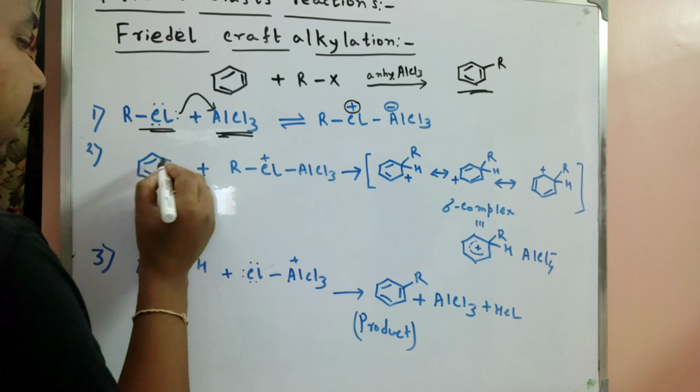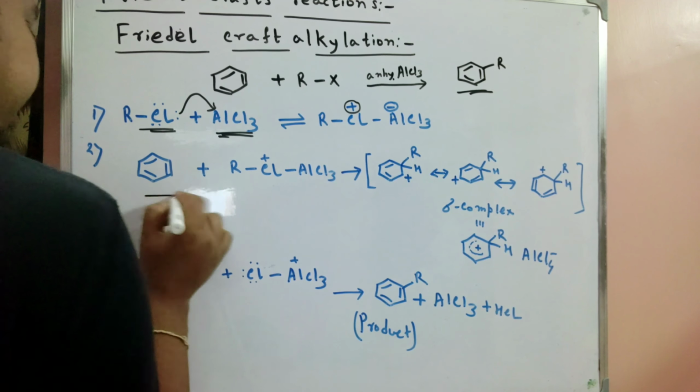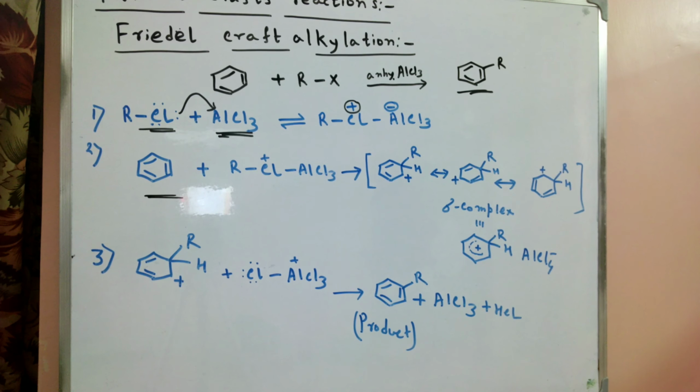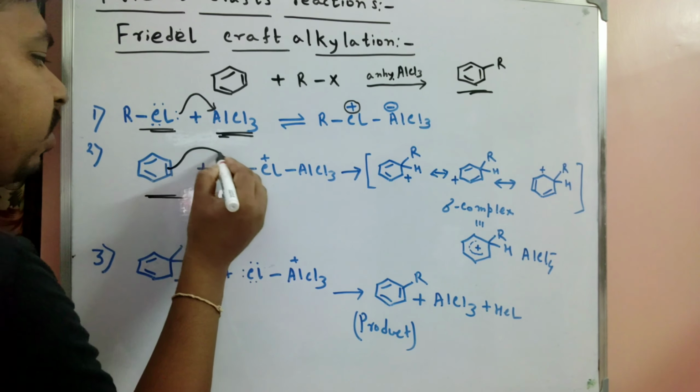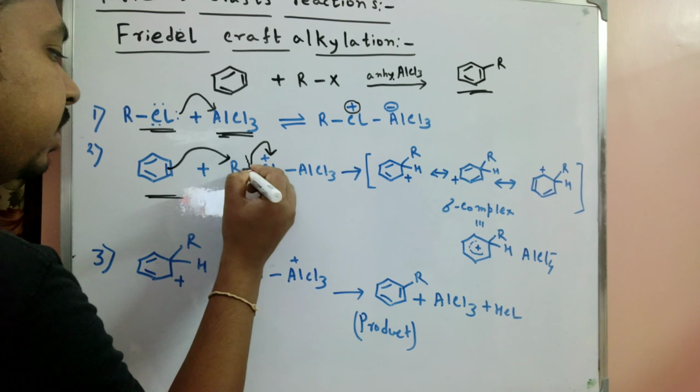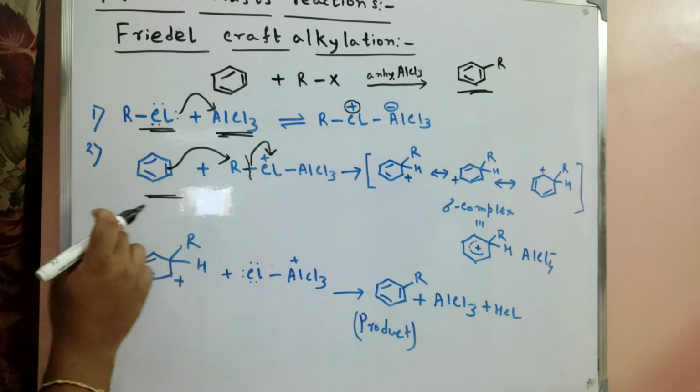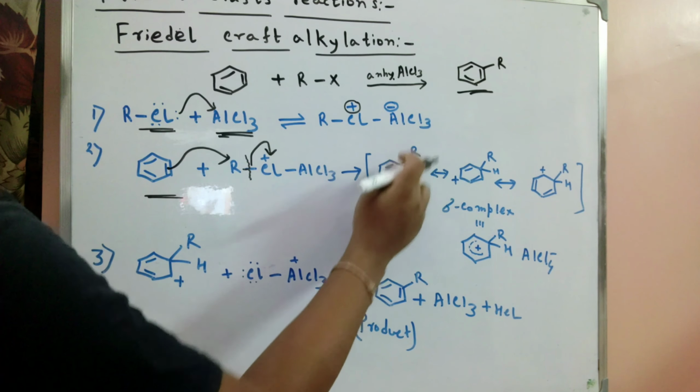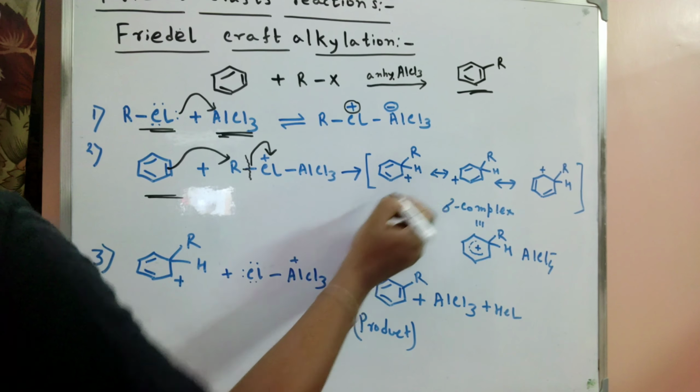Then our substrate's double bond attacks the R center, so this bond breaks. After breaking this bond, R is incorporated on the aromatic ring, so the plus charge is formed here.